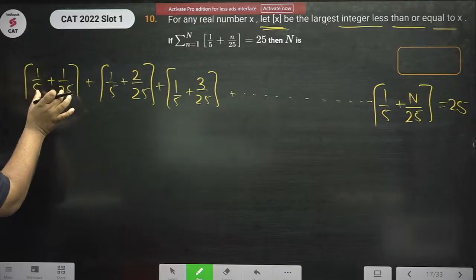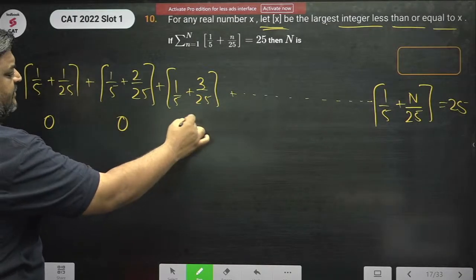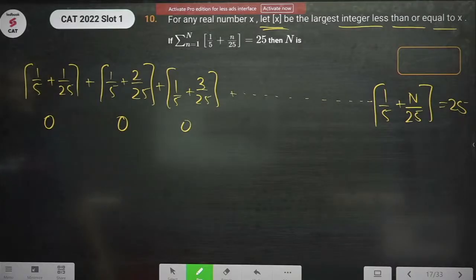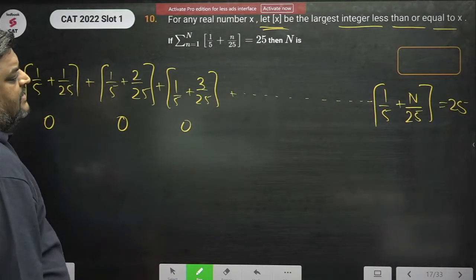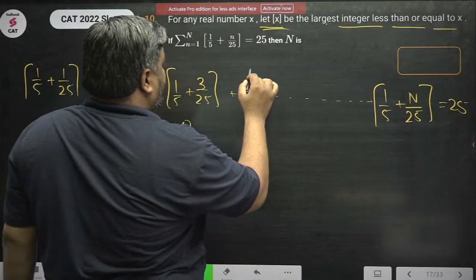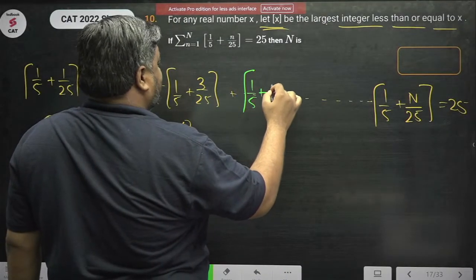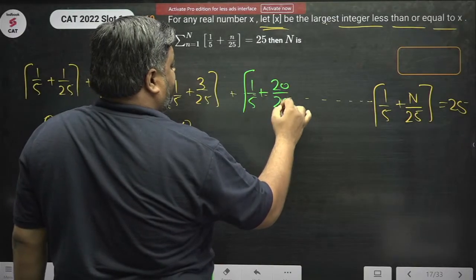Now this is less than 1, so from here you are going to get 0, from here 0, from here 0. Where will you get 1 for the first time? There would be a term somewhere over here, 1 by 5 plus 20 by 25.